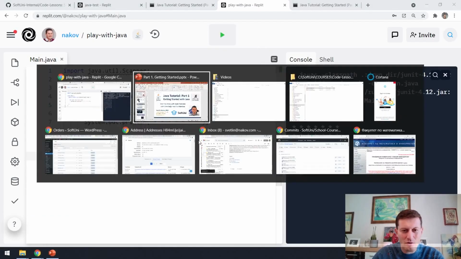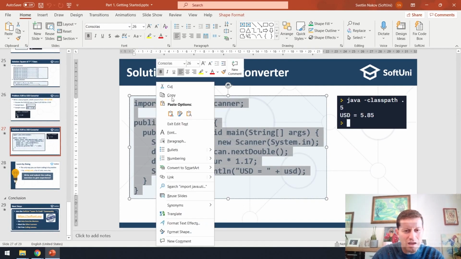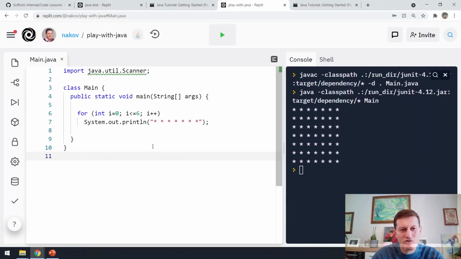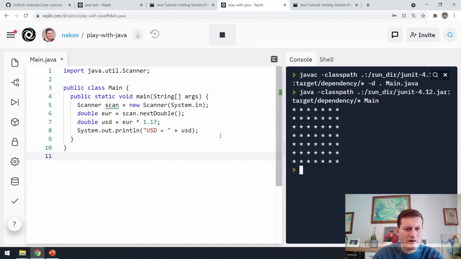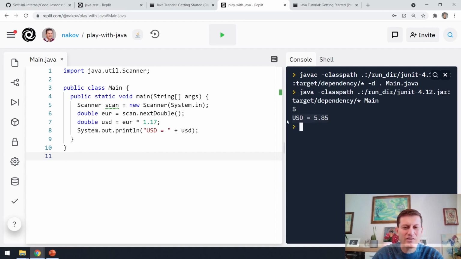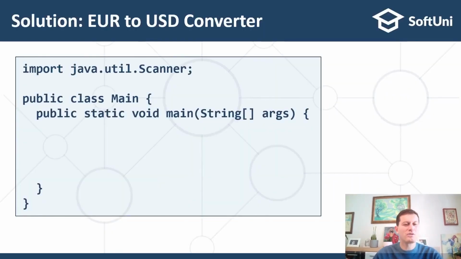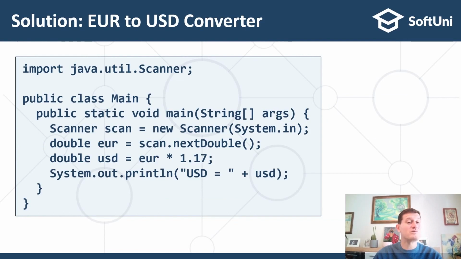I don't want to type it entirely, so I will copy it just to demonstrate how it works. So if I have 5, for example, euro, this means that I'll have 5.85 US dollars, and I can submit this in the judge. Okay, I will not give you this solution. You should write it yourself.